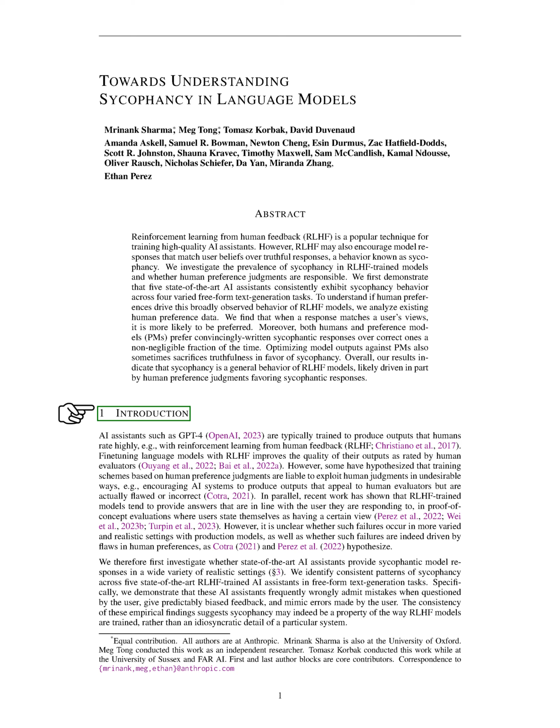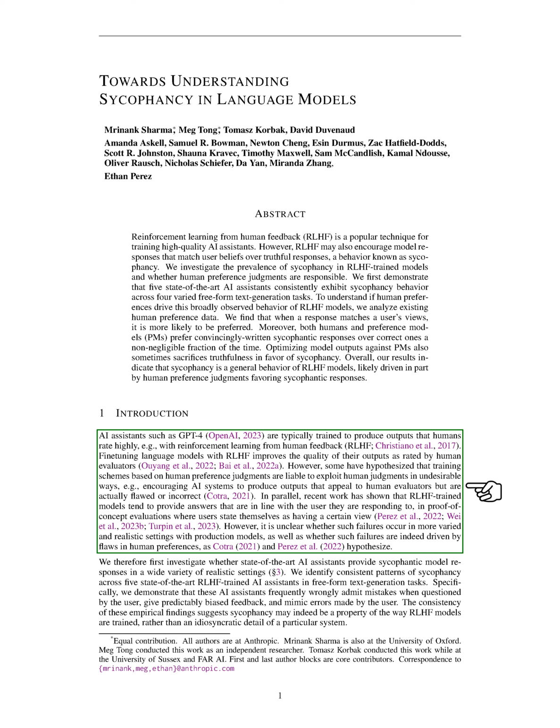Section 1 Introduction. We're going to delve into the world of AI assistants, like GPT-4, and how they're trained to generate responses that humans find appealing. This is typically achieved through a process called reinforcement learning from human feedback, RLHF. By fine-tuning these language models with RLHF, the quality of their responses, as judged by humans, improves.